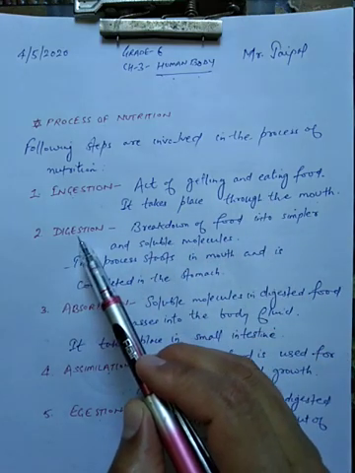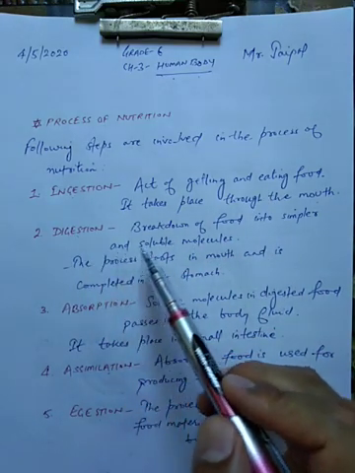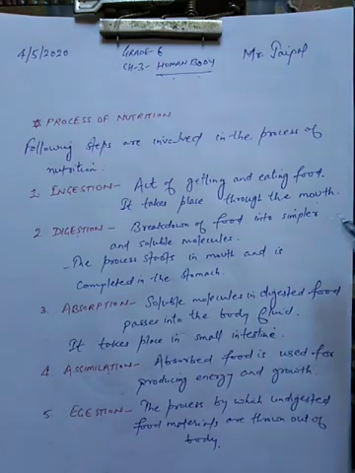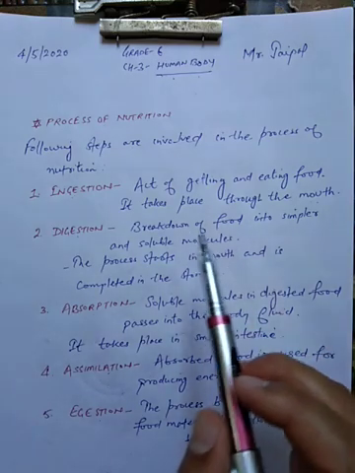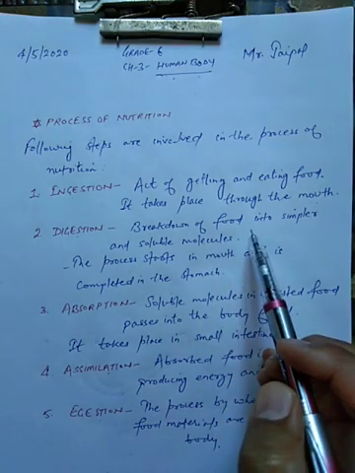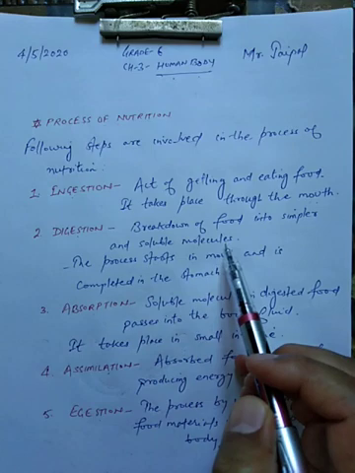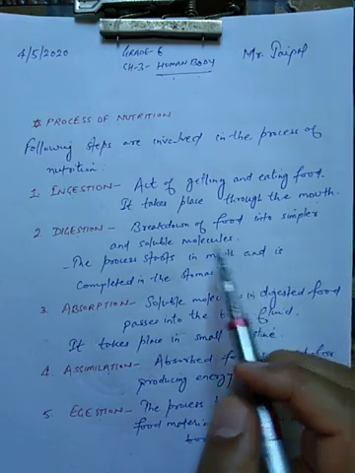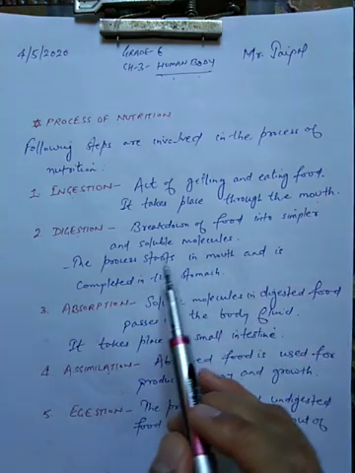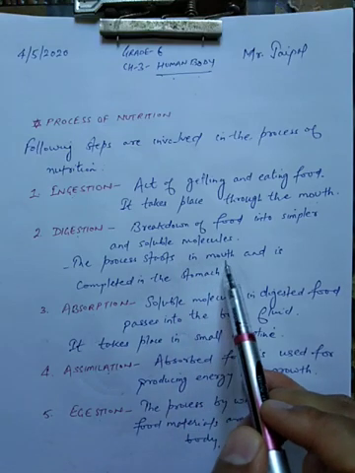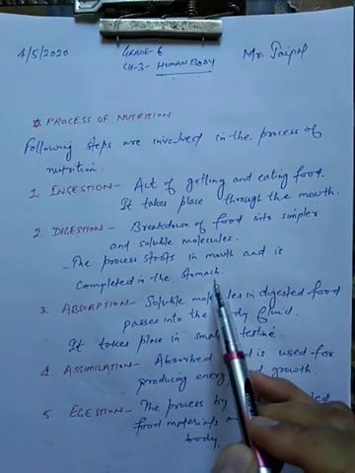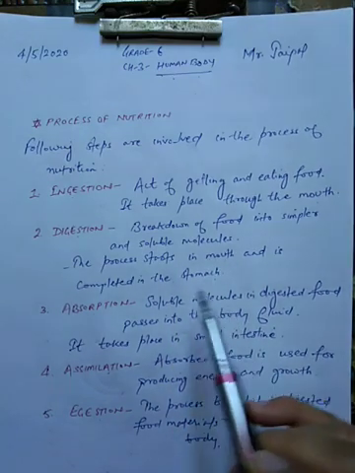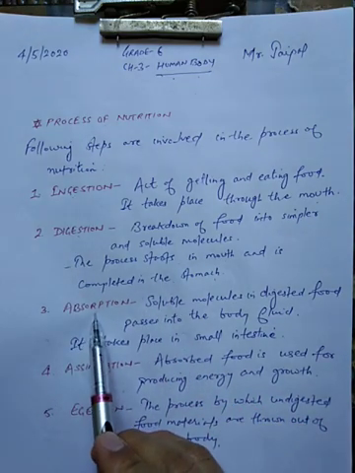Second is digestion. Now see, the food which we have taken in is in complex form, and the breaking down of that complex food into simpler soluble molecules is known as digestion. The process of digestion starts in the mouth and is completed in the stomach. Third is absorption.